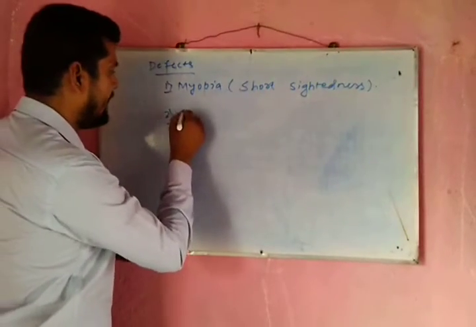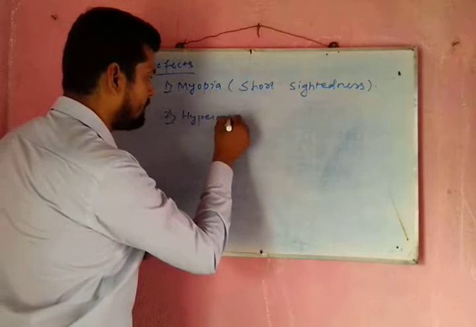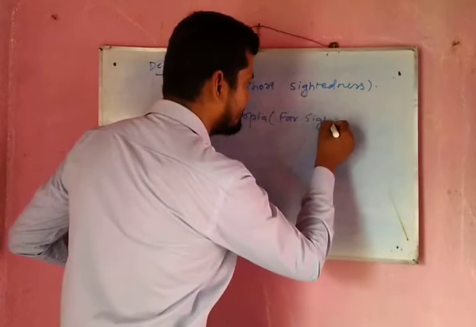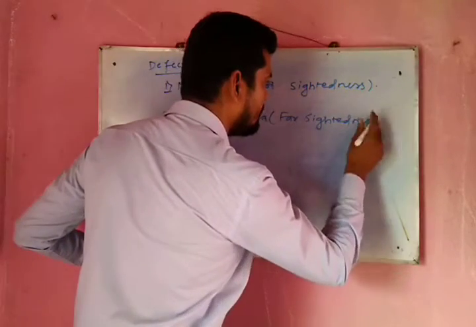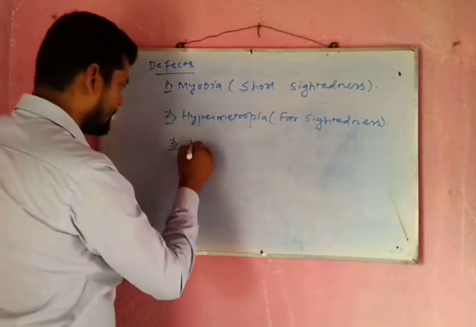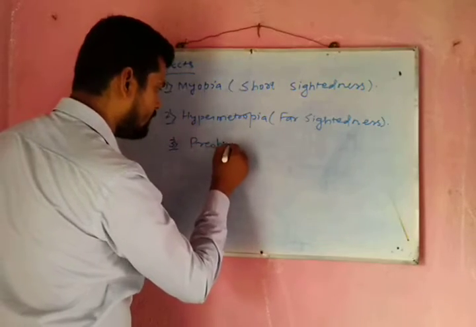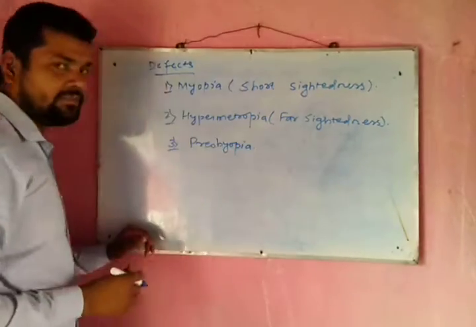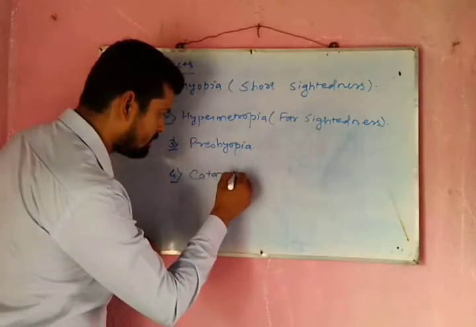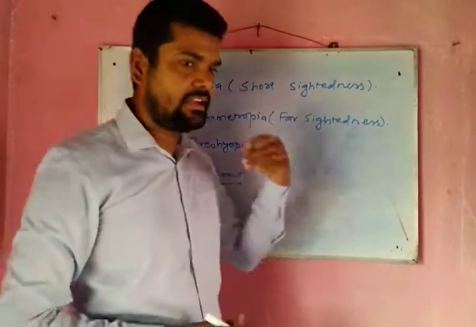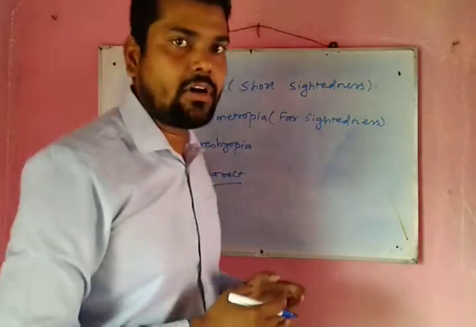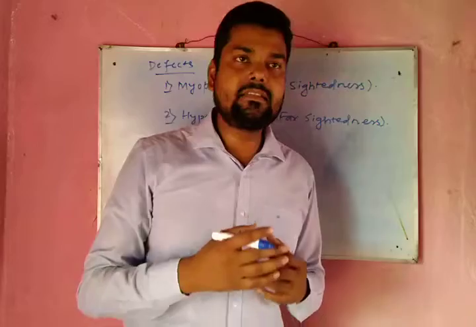Second one is hypermetropia, or far-sightedness. And the third one, presbyopia. Finally, the additional one, that is cataract. We are going to discuss cataract in the next video. Right now we'll discuss only the three that are generally caused because of the lens and the eye.